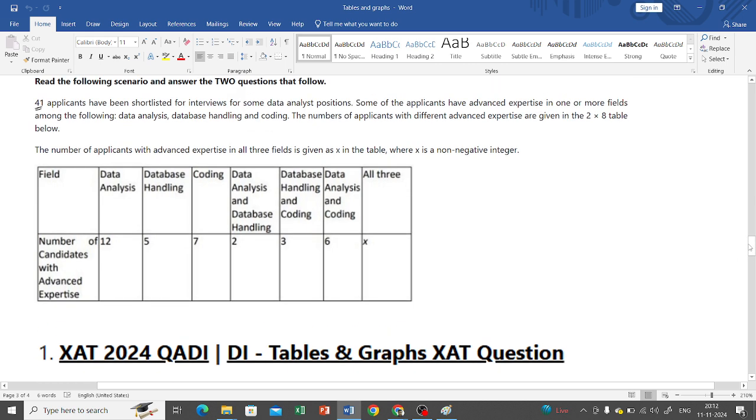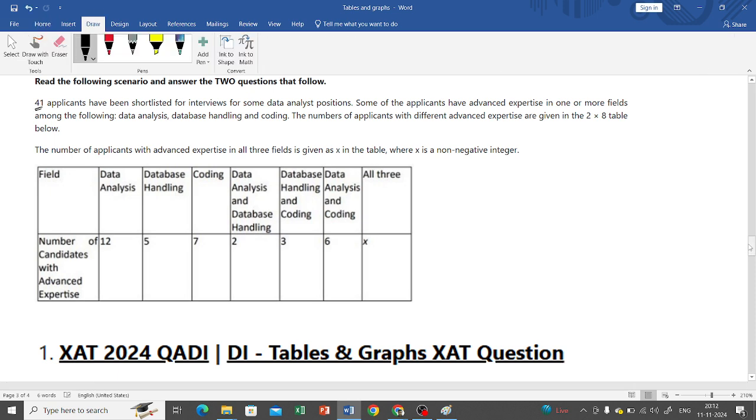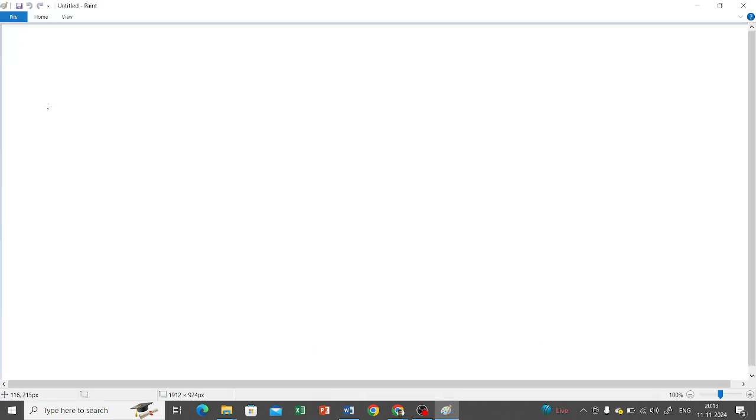41 applicants are there. Okay, now see, the most common mistake that you might make is that you might think that 41 people is covered up in all this data. Okay, so the mistake that I made in the beginning was to do it in this way: n of A union B union C,